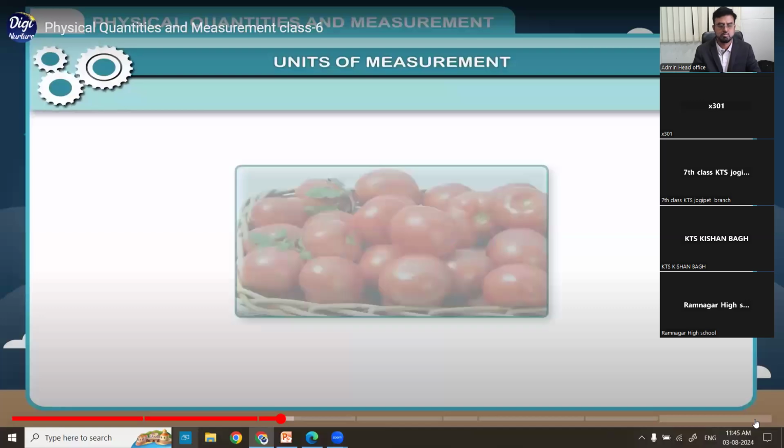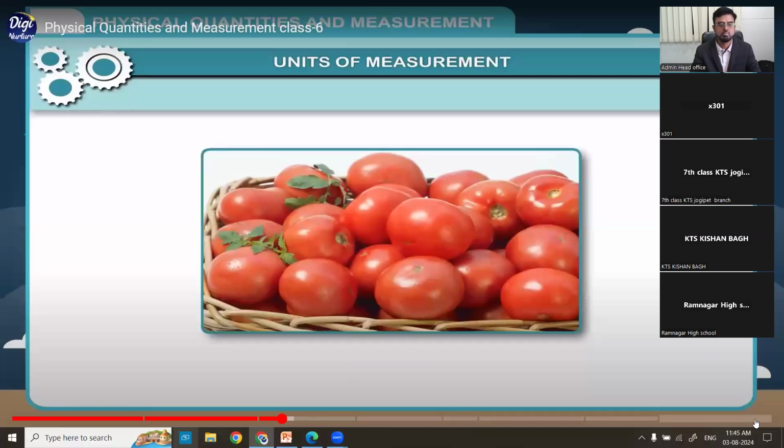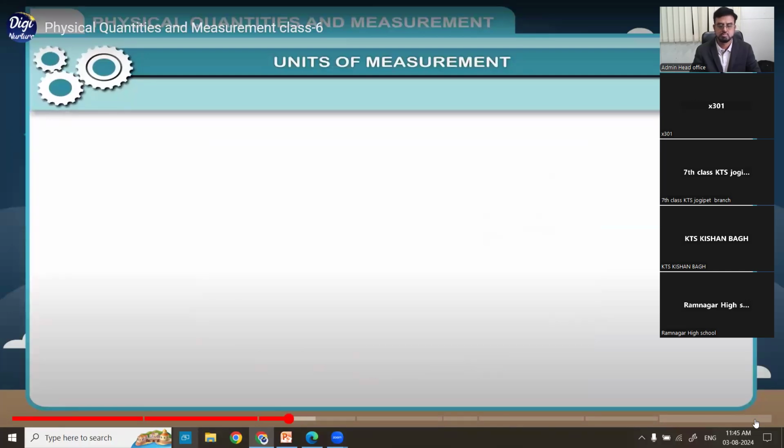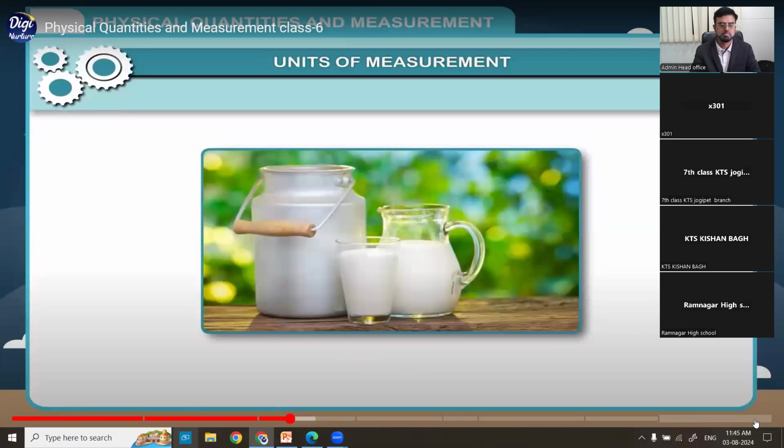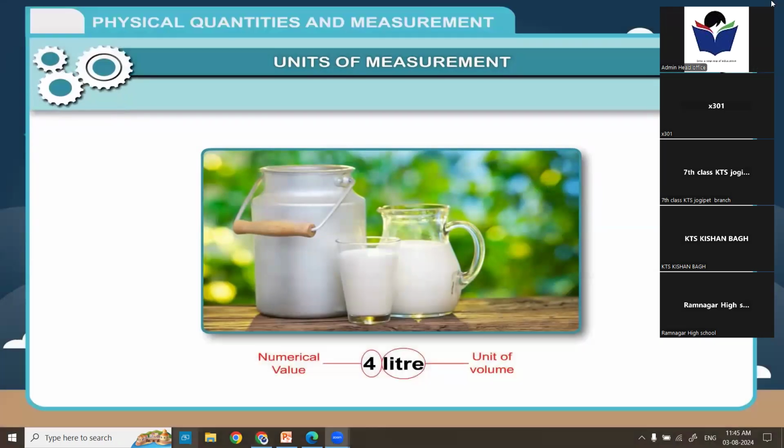Associated with it. Examples: 1. When we say quantity of tomato is 5 kilograms, then 5 is the numerical value and kilogram is the unit of mass. 2. If the amount of milk is 4 liter, then 4 is the numerical value and liter is the unit of volume.